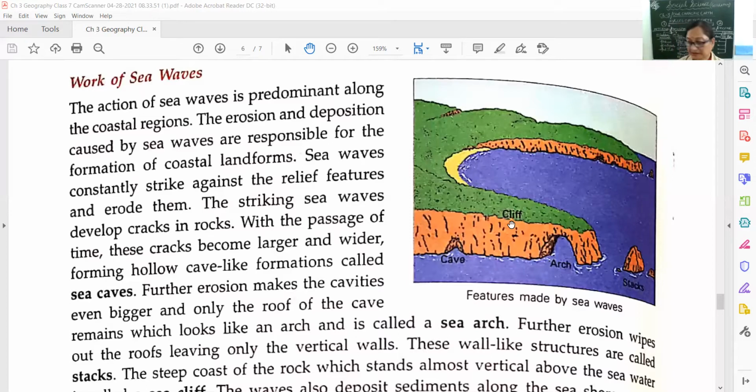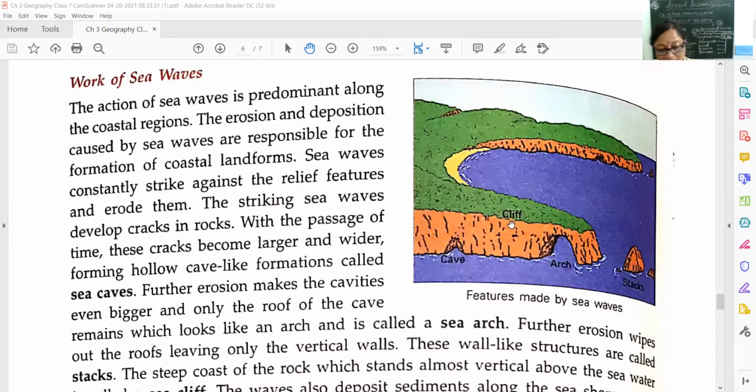You might have visited so many beaches in Goa or in Bombay or in Chennai. These beaches are formed due to sea waves, because the waves deposit sediments along the seashore, which forms sea beaches.